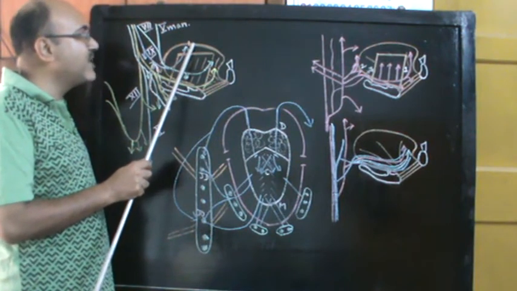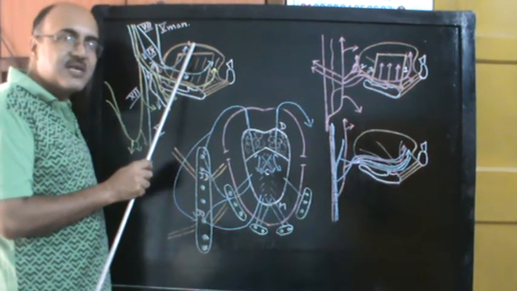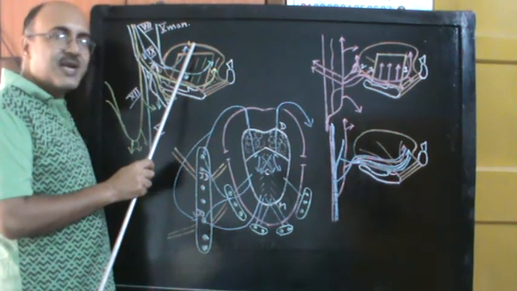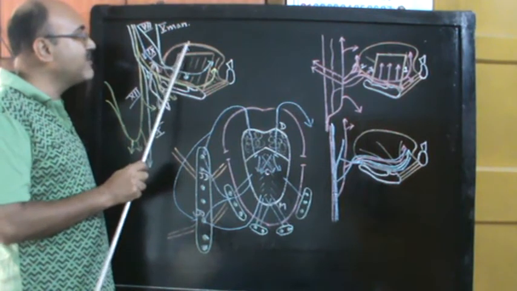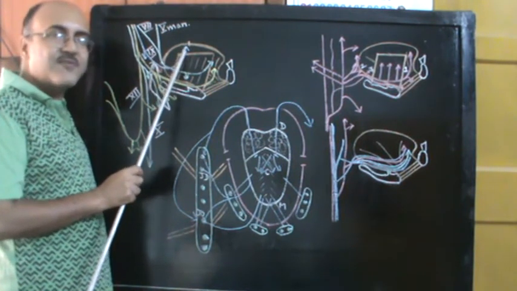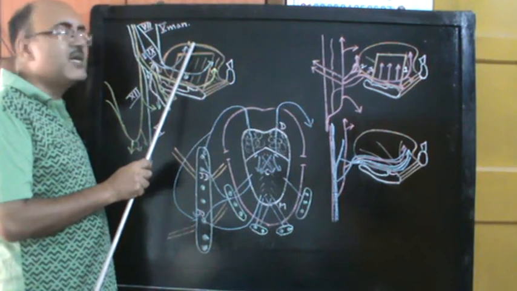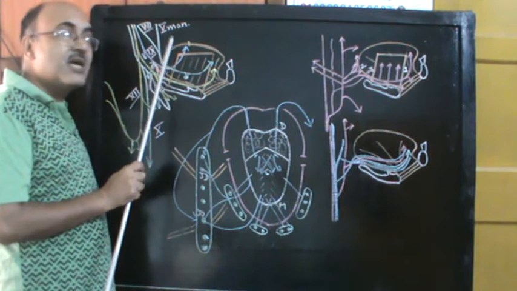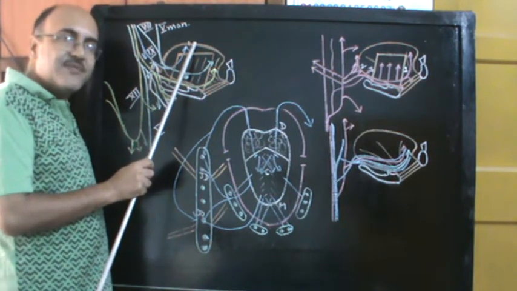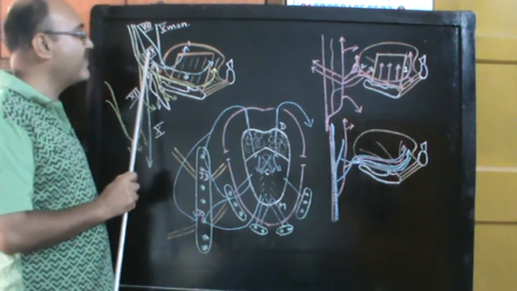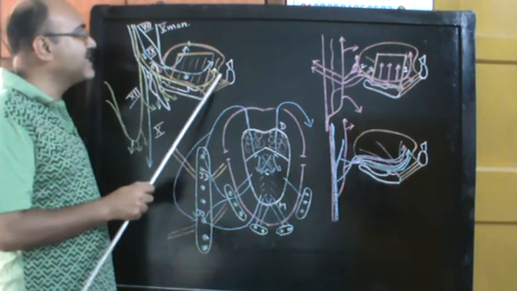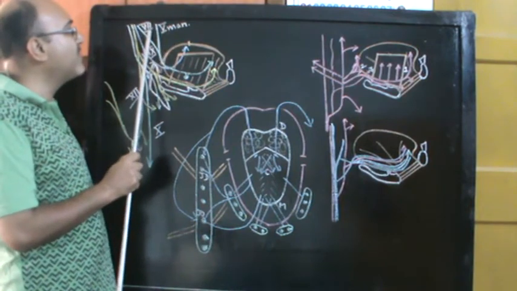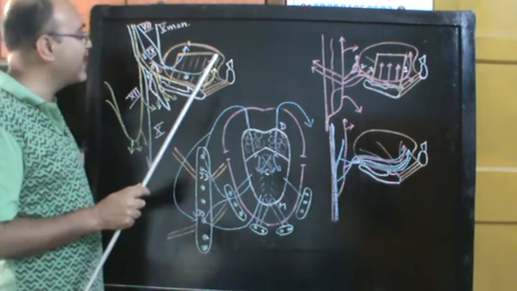In the anterior two-thirds of the tongue, just in front of the sulcus terminalis, you have seen the row of vallate or circumvallate papillae. In addition to the posterior one-third of the tongue, the glossopharyngeal nerve also supplies the taste buds of the circumvallate papillae. So the posterior one-third of the tongue plus the circumvallate papillae of the anterior two-thirds is by the glossopharyngeal nerve, and general sensations and taste from the anterior two-thirds of the tongue by the lingual nerve and chorda tympani branch of the facial nerve.